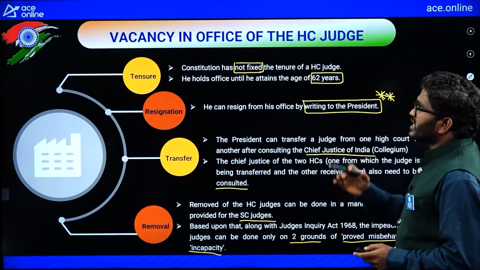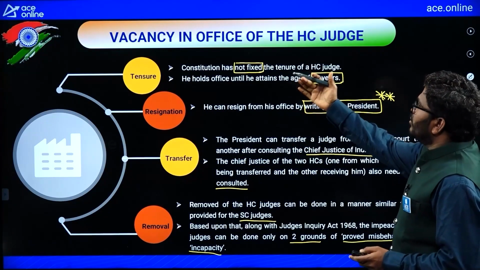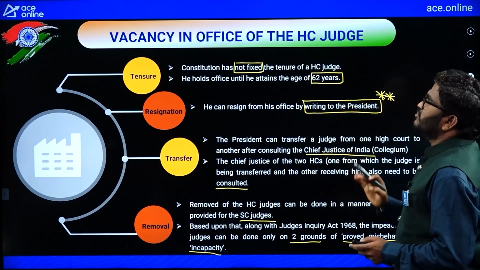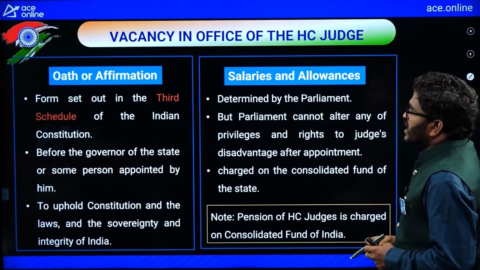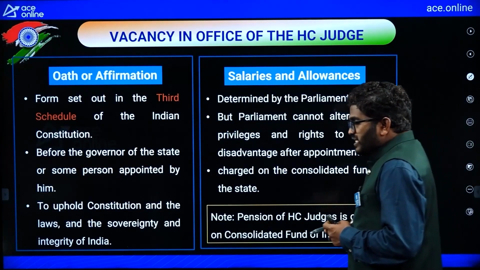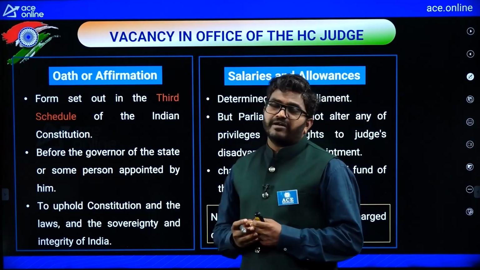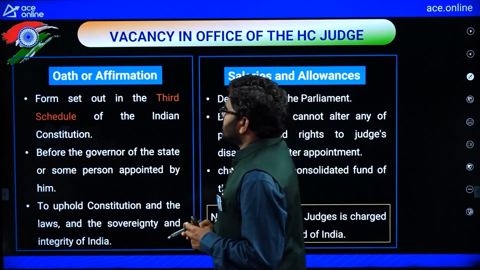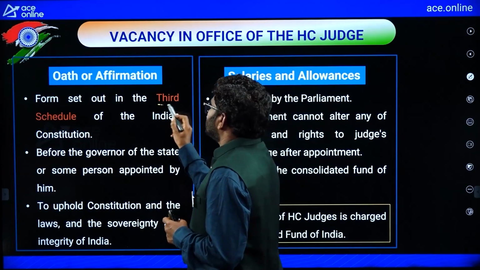So vacancy is created due to attaining the age of 62 years, or by resigning, transferring, or removal. Now, after appointing the judge, there is an oath or affirmation. This is from the Constitution of India, the 3rd Schedule.